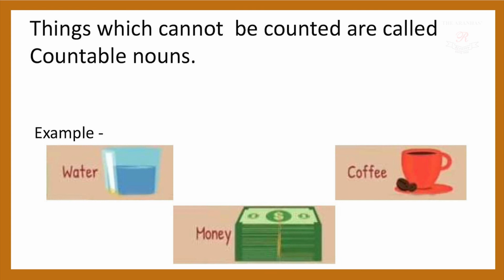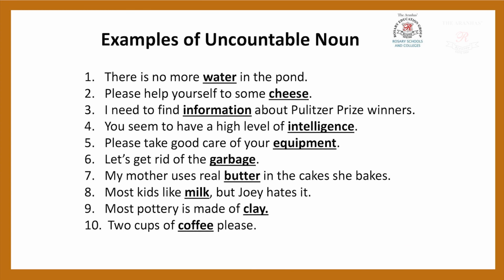So we will just go through the slide and understand the definition and example. Things which cannot be counted are called uncountable nouns. As I said, it cannot be counted. Example, water, money and coffee. So already I have explained to you that water cannot be counted. If I want to drink water, I will say give me 1 glass of water. I will not say please 1 water, 2 water. No, because it cannot be counted. We will see more examples of it. There is no more water in the pond. So water is the uncountable noun.